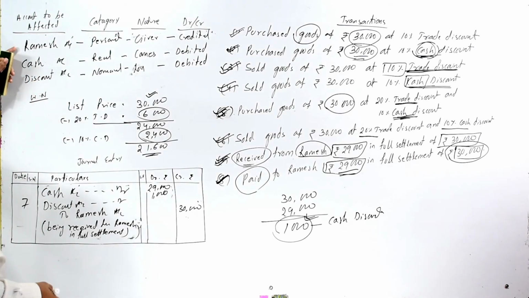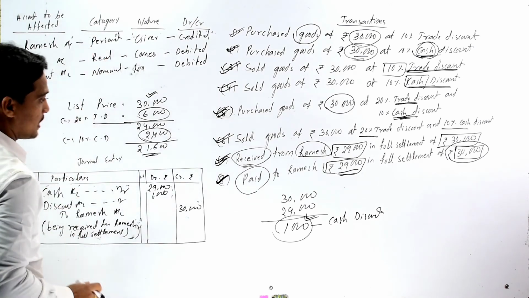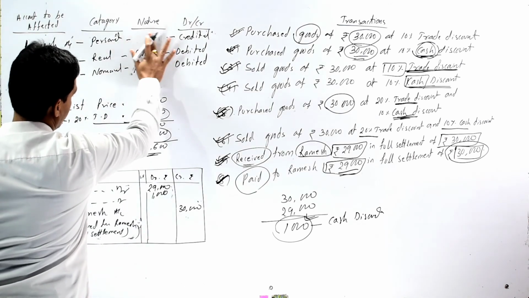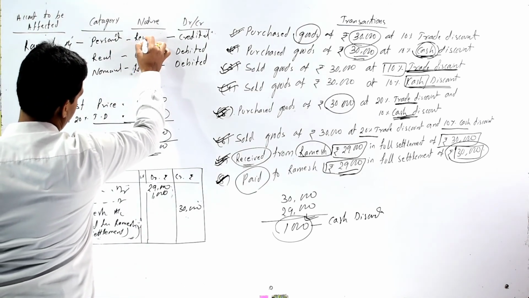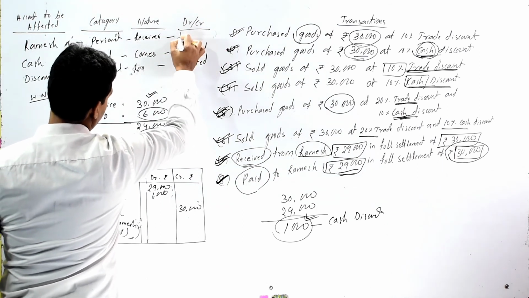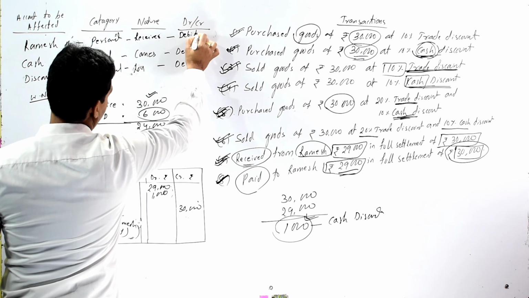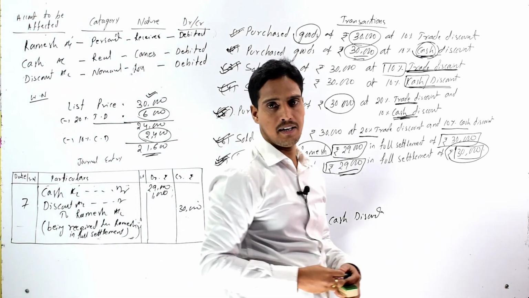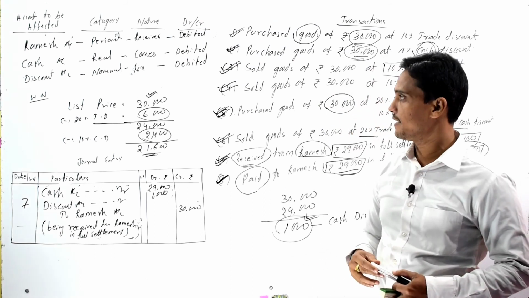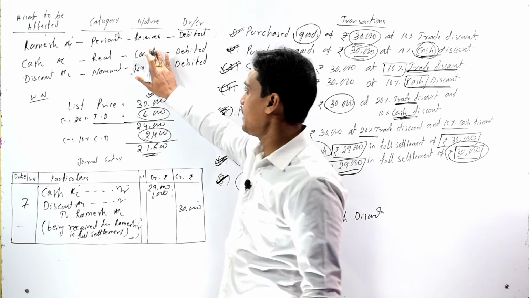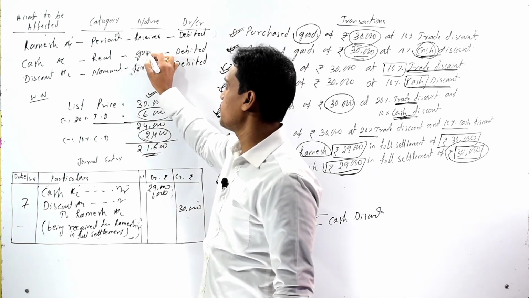So our Ramesh account, as it is a personal account and we are making the payment to Ramesh, here Ramesh is the receiver, so it should be debited according to the personal account rules, that is debit the receiver and credit the giver. And as we are making the payment, cash here goes out.